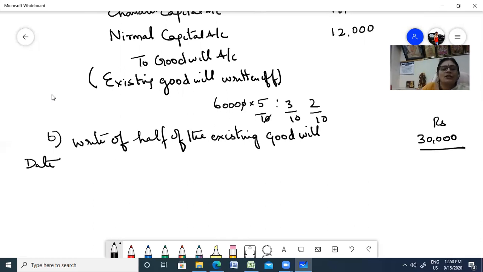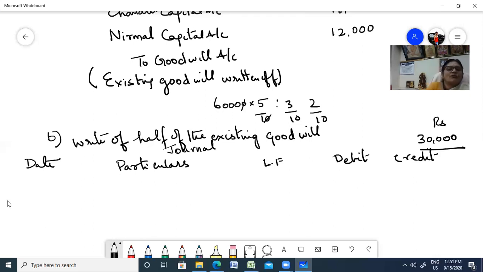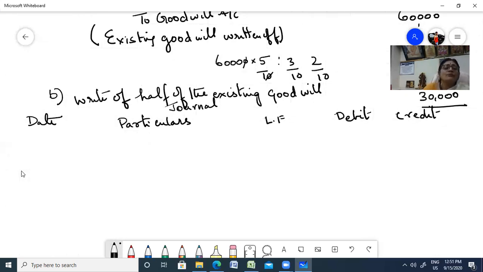You are going to pass journal entries. Date, particulars, LF, debit, and credit. It's just one journal, so you don't have to have a detailed pattern. When you're doing a big problem, then you should have a detailed pattern. So 31st March 2018. The entry is going to be the same, only the amount is going to change.